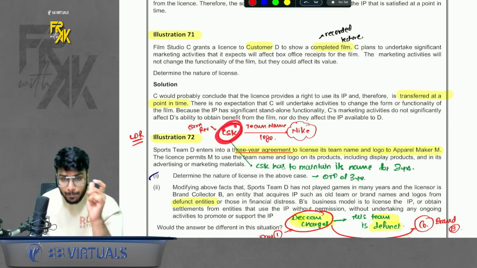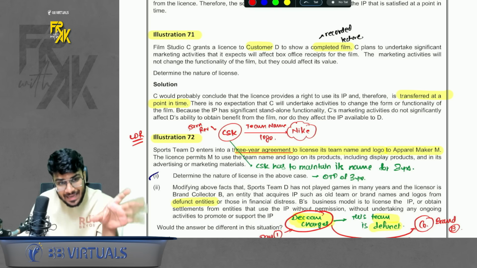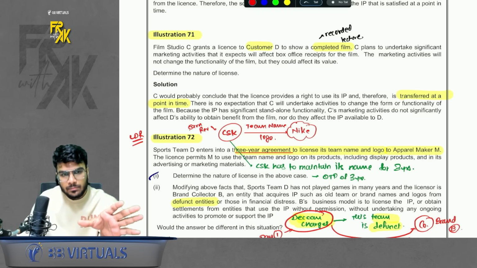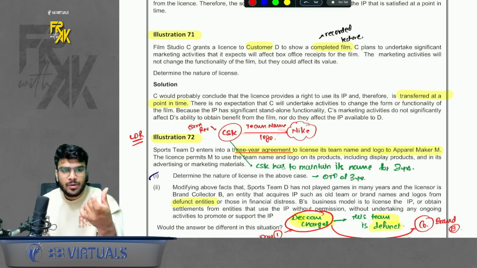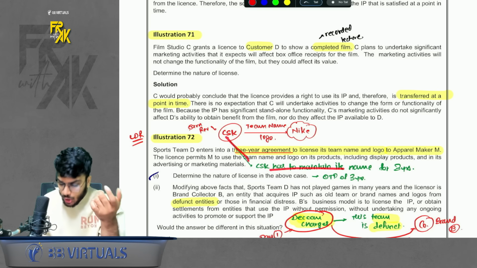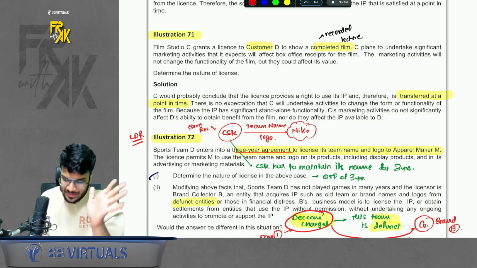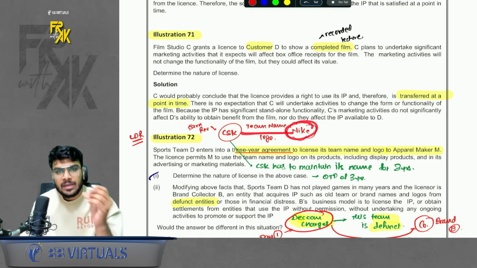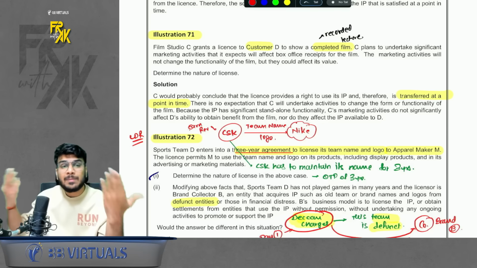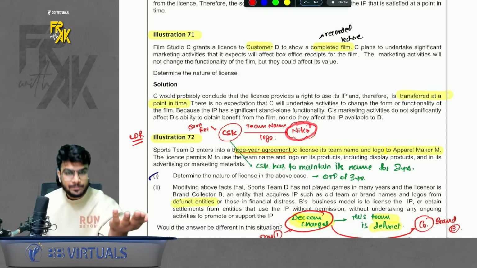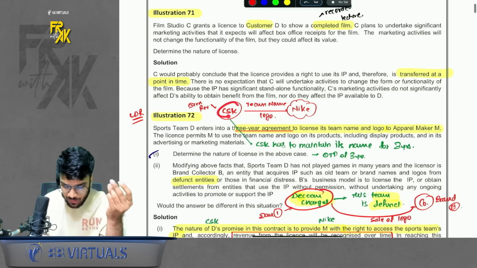When you are a team which is playing currently, let's say you are an IPL team, you are not banned, you are playing currently. When you sell your logo for a certain number of years, you will book the revenue over the period. Why? Because you have an obligation to maintain your name for that certain number of years. Let's say I sell to Nike for 3 years the right to use my team name and logo. So this team has an obligation to maintain its name in the market so that Nike can use it. So yes, CSK will book the revenue over the period.